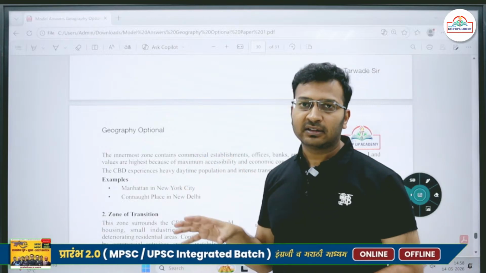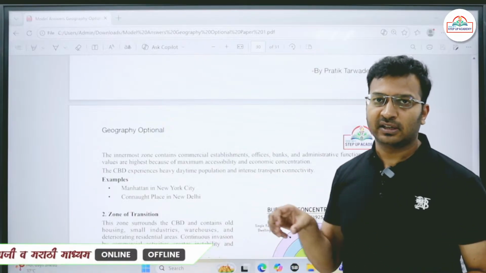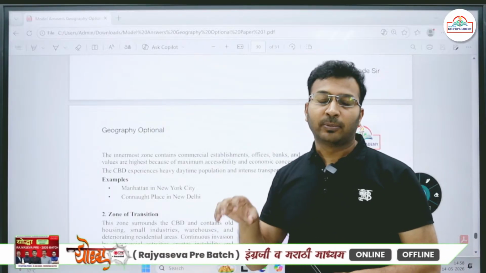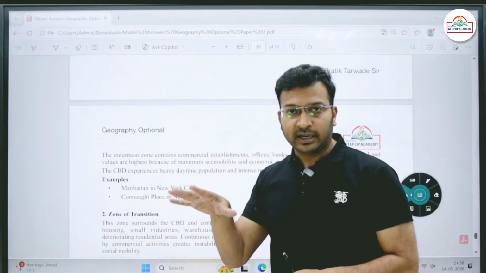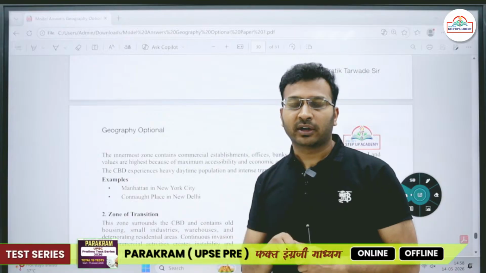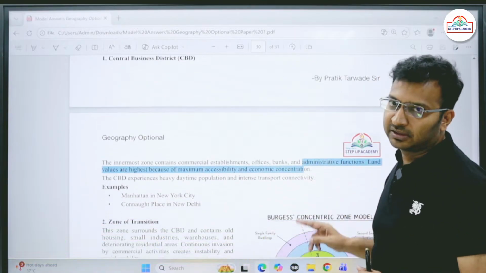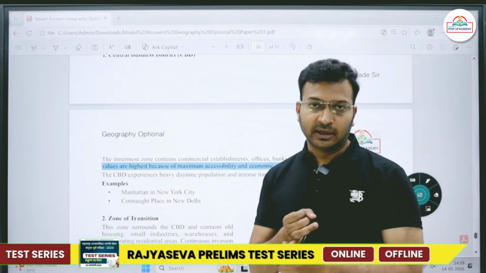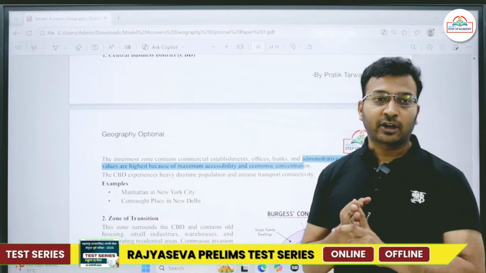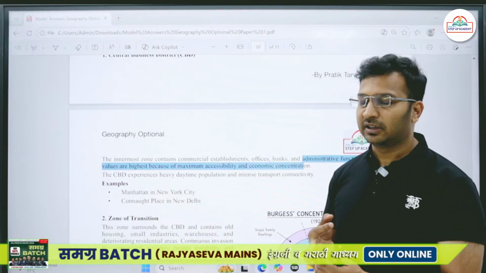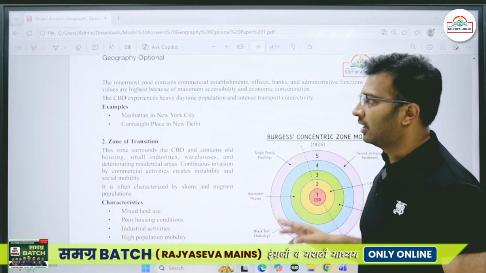He said that the Central Business District is an area of high economic importance, where we see high economic activities taking place. The population over here is very high, especially during the daytime, or especially during work time. This is the innermost zone. Most of the commercial establishments, administrative buildings, commercial offices, and banking facilities are present over here. The land prices in such an area are very high.